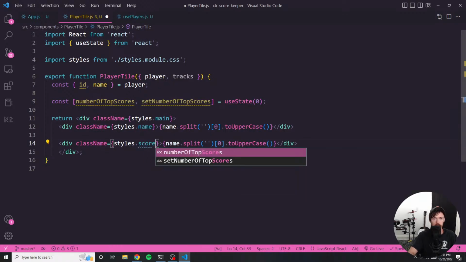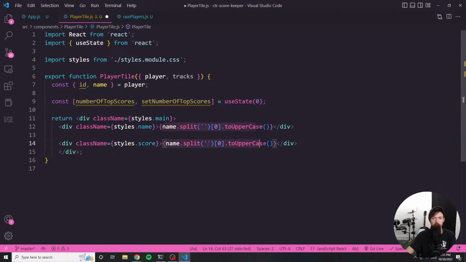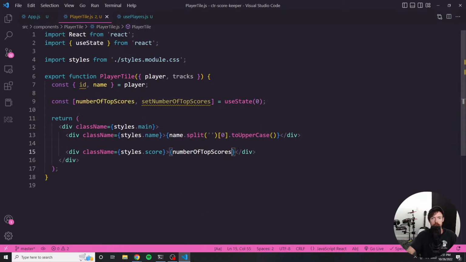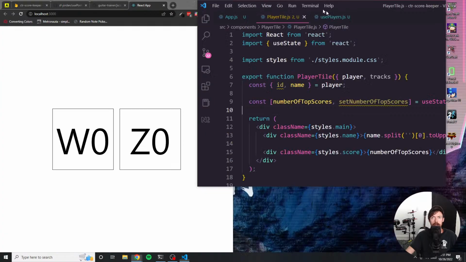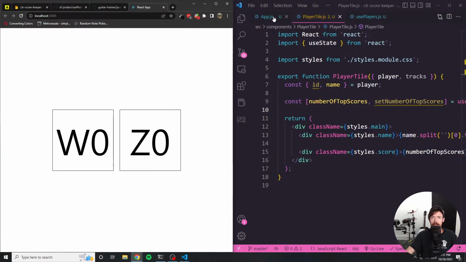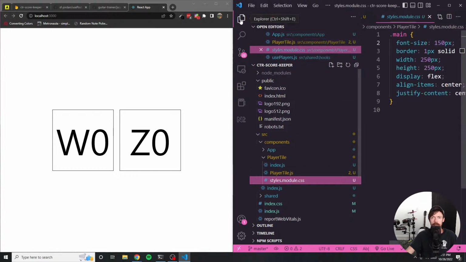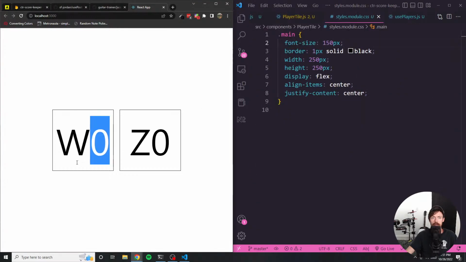So for this, I'm going to call this div styles.score, and instead of this, we are going to do number of top scores. So for now, they should both be 0. Now I'm going to jump this back over here, and let's do a little bit of styling, because really we want the number to be underneath the letter, and we want the number to be smaller than the letter.